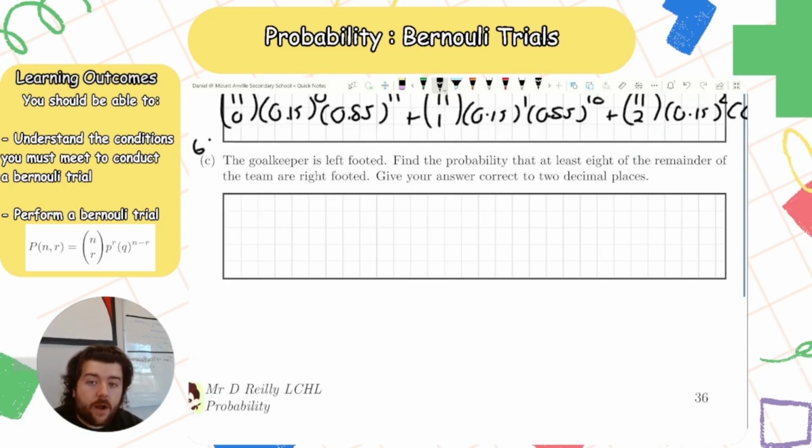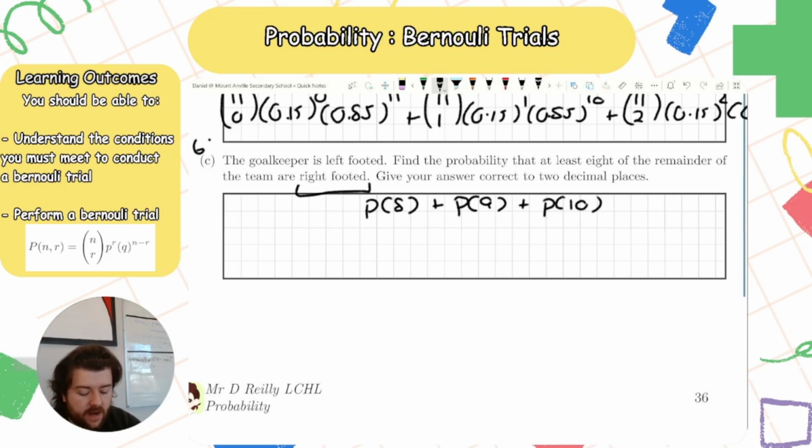Right, so the last part here: the goalkeeper is left-footed. Find the probability that at least 8 of the remaining players are right-footed. So I want to find the probability that 8 people are right-footed, the probability that 9 people are right-footed, and the probability that the remaining 10 people are right-footed. So the goalkeeper is left-footed, so that means I'm only dealing with 10 people now.